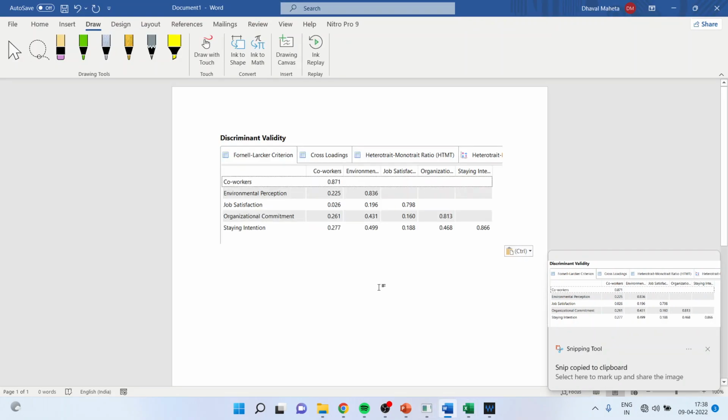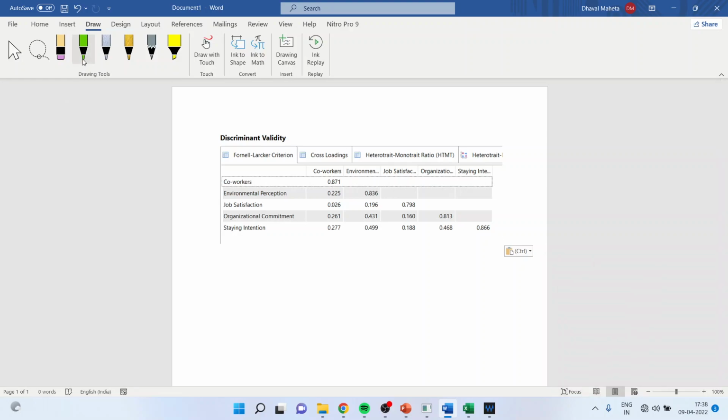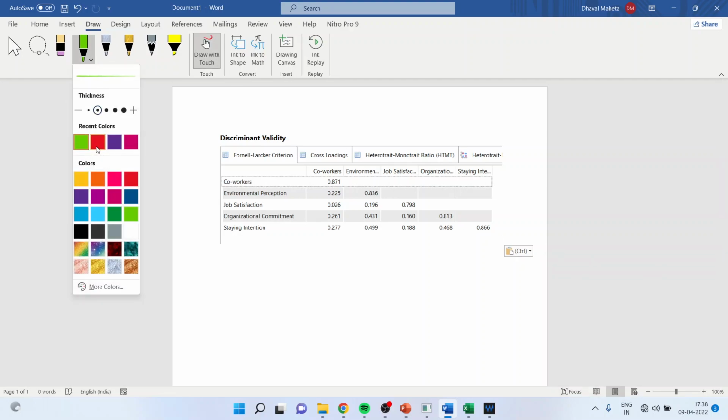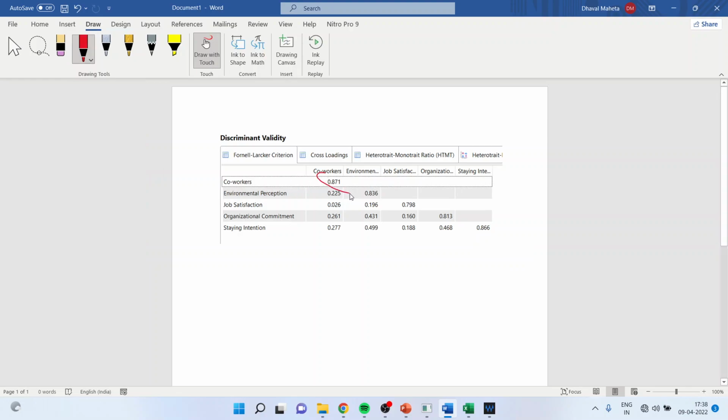Now, in case of the Fornell-Larcker criterion, it is necessary that diagonally this value should be maximum.